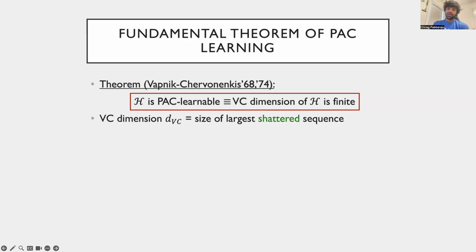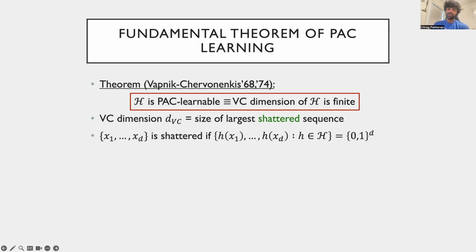The VC dimension of a hypothesis class is the size of the largest sequence of points that the hypothesis class shatters. By shattering, we want to think of the number of patterns the members of the hypothesis class realize on a sequence of points. We can think of these patterns as 0-1 strings. We say that a sequence of length d is shattered if the hypothesis class realizes all possible 2 to the d binary patterns on the sequence. Then the largest sequence that the class can shatter determines the VC dimension of the class.